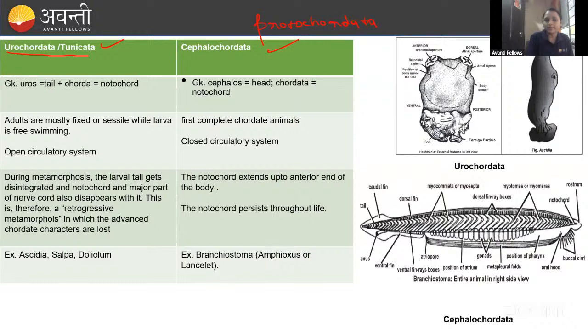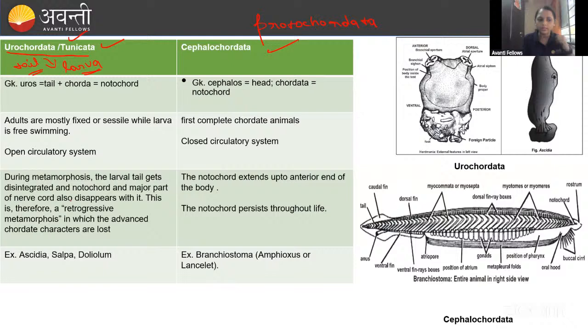Then coming to the urochordata. Uro means what, guys? Tail. Okay. So here the notochord is present only in the tail. That is in the larval stage. The adult is not having that. Only the larva is having the tail. During the metamorphosis, what will happen? Metamorphosis means the larva is converted into the adult, right? When the larva is converted into the adult, it will lose the tail. In the tail, the notochord is there. That will lose the notochord also. That is the advanced character of the chordates. So that is about the urochordate.